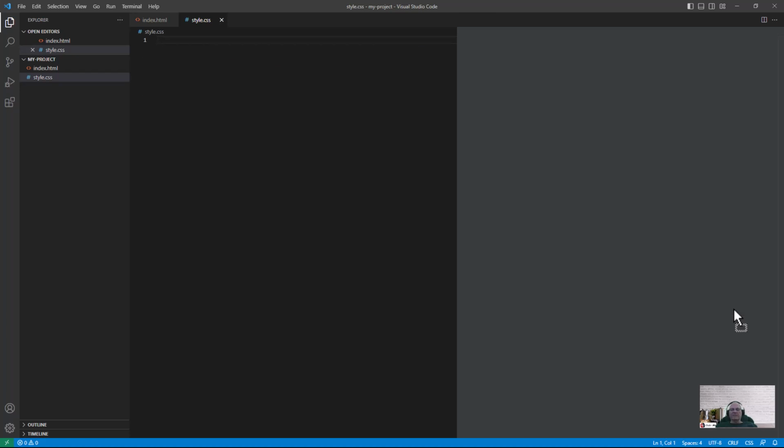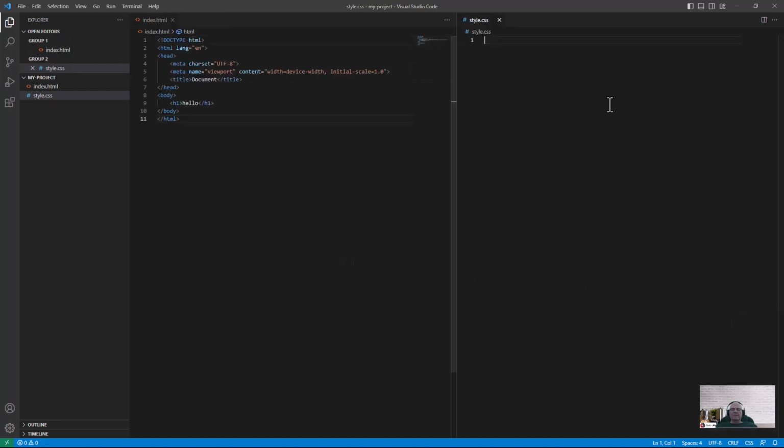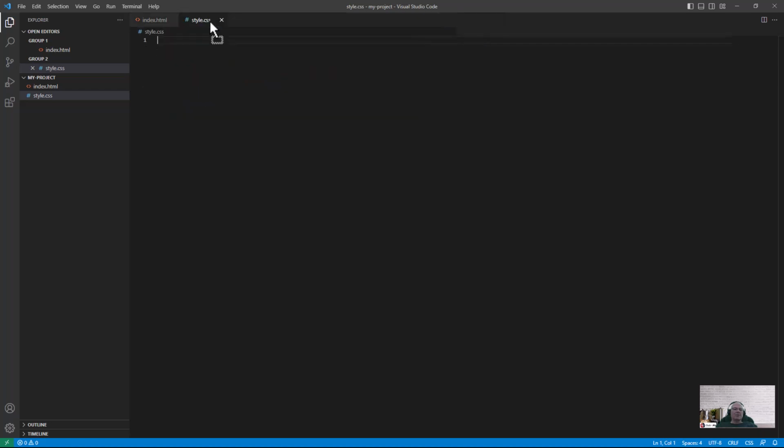I release, and automatically what's going to happen is I'm going to have two files open simultaneously. So when I'm in the styles, I can actually look over my HTML and see what I have there. It's very, very valuable to be able to do that. Now, if I want to ungroup these, this is called grouping. If I want to ungroup these, then I just drag the styles tab back to where it would normally be, and bam, now they're separated, okay? But I was able to group them.